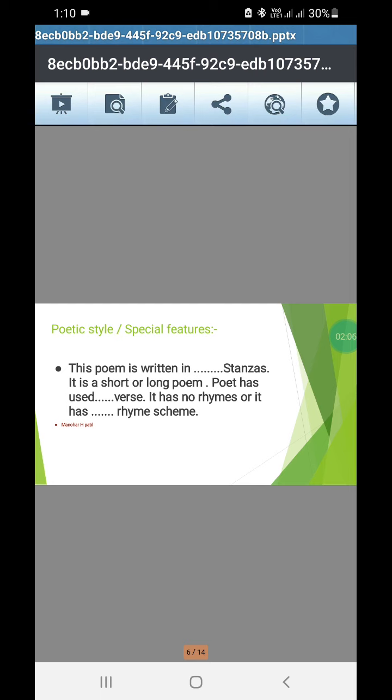This poem is written in ... stanzas. Number of stanza you are going to add here. It is a short poem or long poem that is to be written. Poet has used ... verse, free verse or composed verse. If there is a free verse, you have to write it has no rhymes. If there is a composed verse, then the rhyme scheme should be added here.